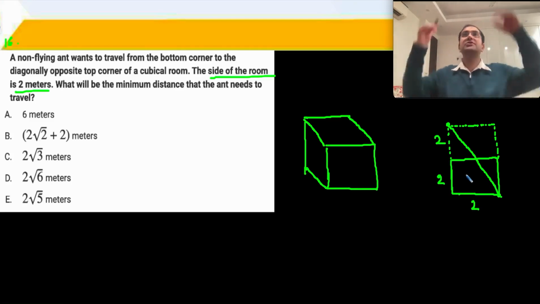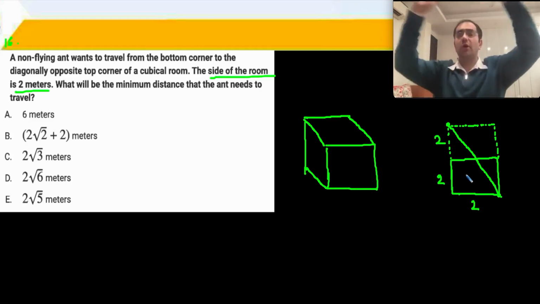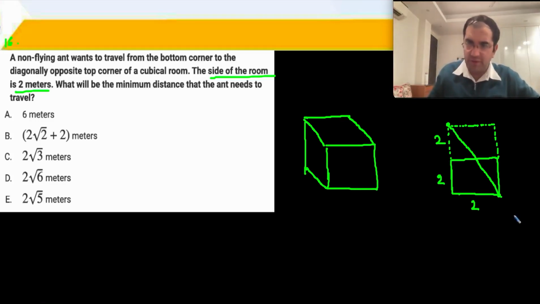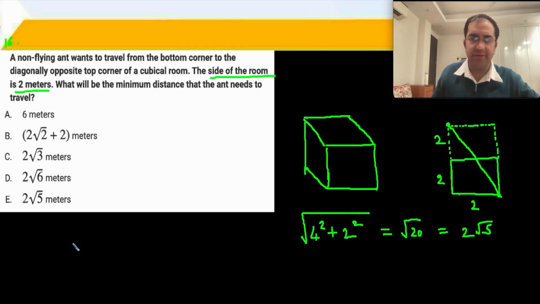So at the front corner you have your ant. Push this wall down. Imagine you're pushing it down. Then from there it will seem to be following this particular hypotenuse. So 2 plus 2, 4, square, plus 2 square, we have to take the square root. That's root 20. Root 20 is 2√5. E part is the right answer.